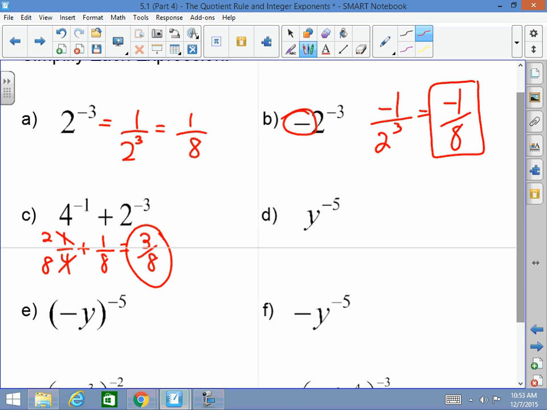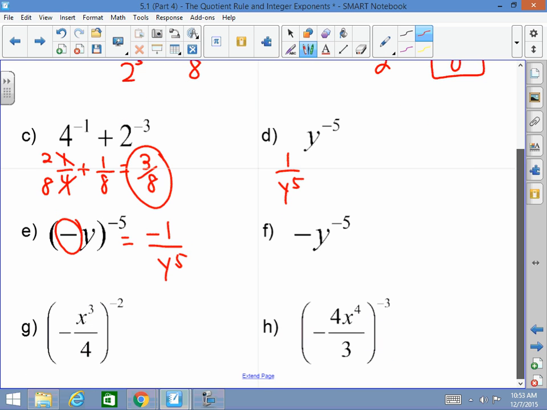Y to the negative 5th. I got to make that a positive, so that becomes 1 over y to the 5th. Very good. I'm very proud of you. Good job, gentlemen. How about negative y to the negative 5th? No. This negative 1 does not get affected. It's being raised to an odd power, so it's still negative 1 over y to the fifth. This would be the same thing here. This would be a negative 1 over y to the fifth.